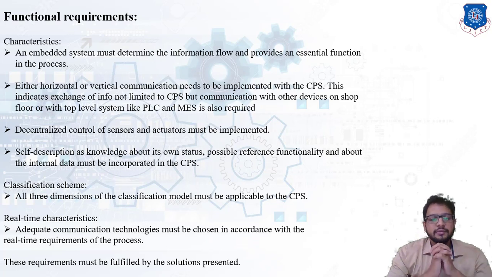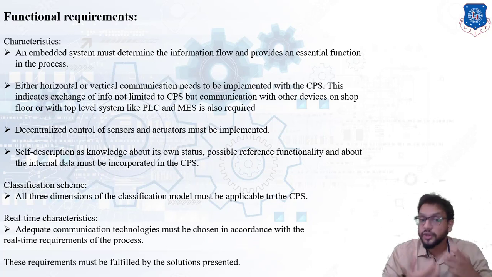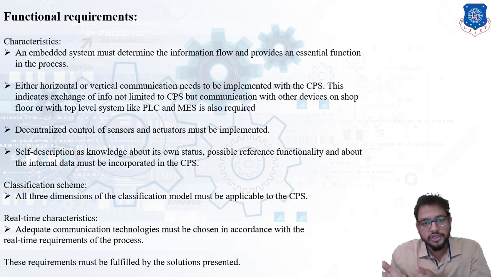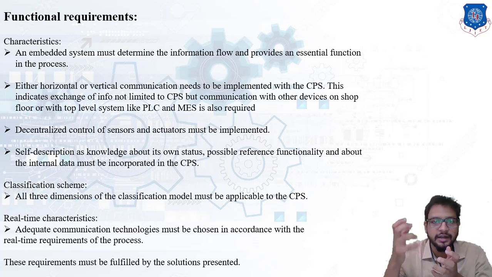Now this classification scheme, we have discussed the three dimensions, if you remember. That was level of intelligence, then location of intelligence, and level of communication in manufacturing. In level of communication we have seen shop floor communication with company management, and shop floor communication with production management. And level of intelligence includes information handling, then passive problem notification, active problem notification, and then decision making. So based on a requirement, a decision has to be taken. That is the level of intelligence.